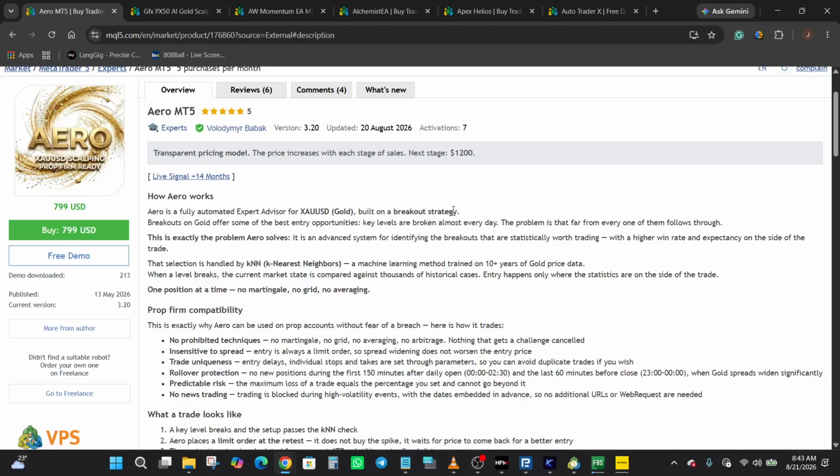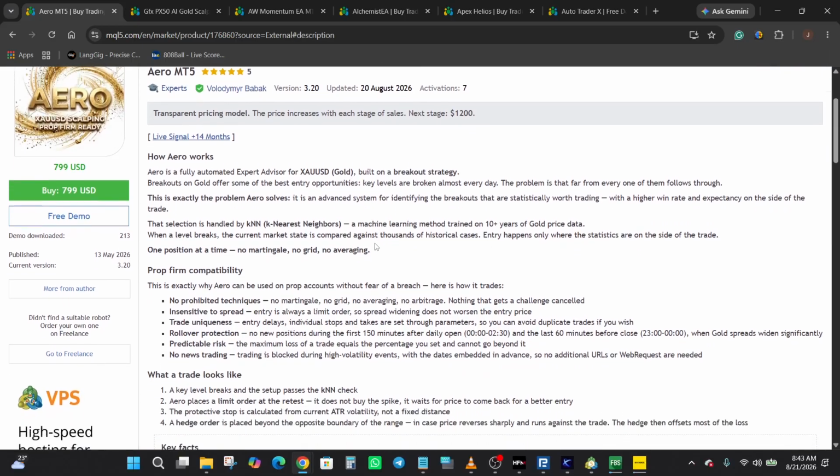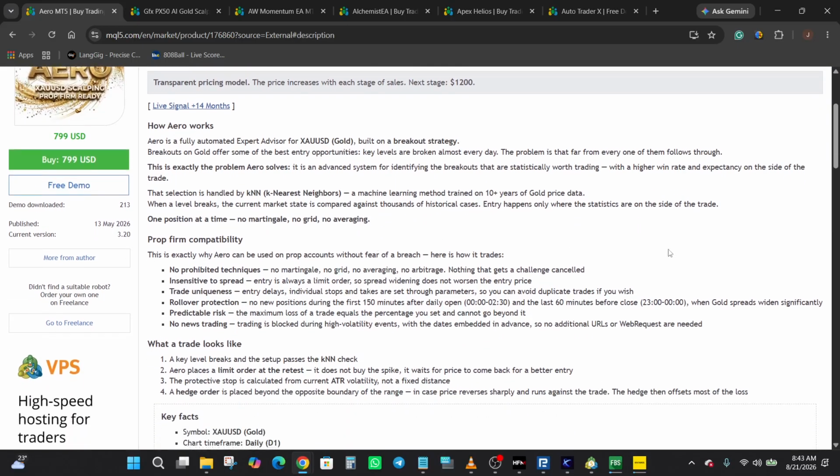Moving into the main description, Aero is presented as a fully automated expert advisor for XAUUSD built around a breakout strategy. And the interesting part here is how the developer says that Aero selects which breakouts to trade.